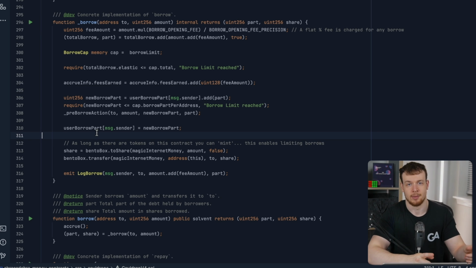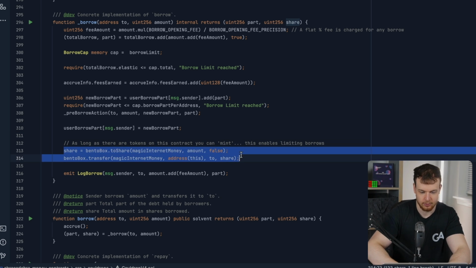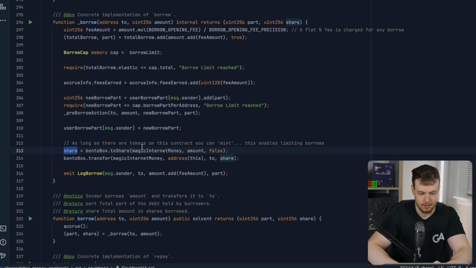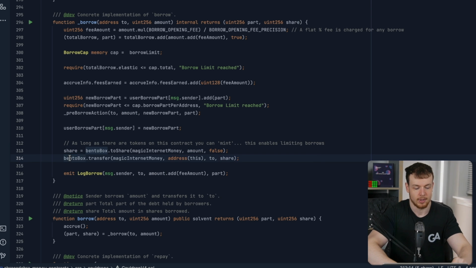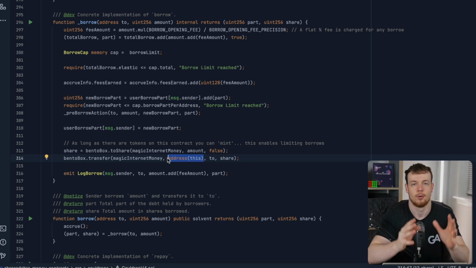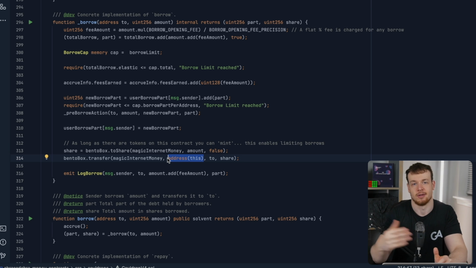And later on when we have to repay, you'll see how we have to actually convert to the elastic amount, and we've got to repay the elastic amount, which includes interest. Okay, then finally, this is where you actually get your stuff borrowed. We calculate Magic Internet Money shares from the amount, and we use the bento box to transfer those MIM shares to the to address, and they come from the Cauldron contract. So by default, when we deploy the system, the Cauldron is going to be allocated a certain amount of MIM shares in the degen box so that it's able to lend those out, right?